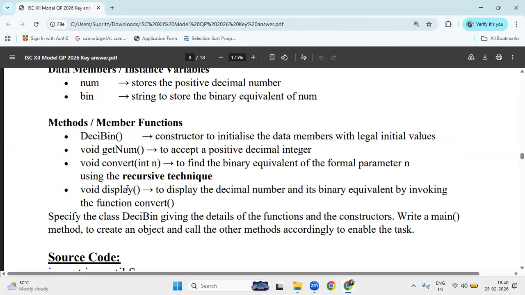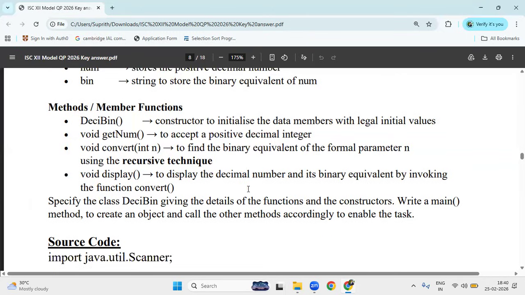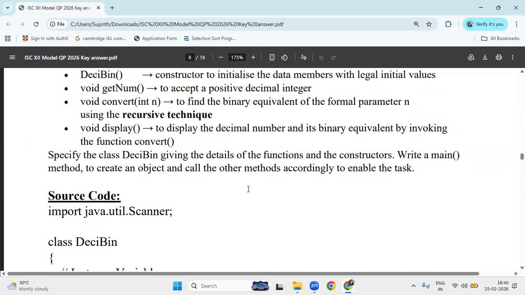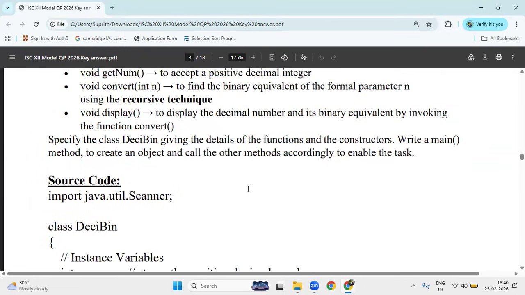And display. So at the end, you have to display the decimal number and its binary equivalent by invoking the convert. So here you are not going to call the convert in main; in the display, you are going to invoke convert. So read the question properly. Then only you can get the full marks. And specify the class Decibin, and you have to create the main and create the object, and you can invoke the method. And you are not going to invoke the constructor. As we know, constructor is going to automatically invoke.